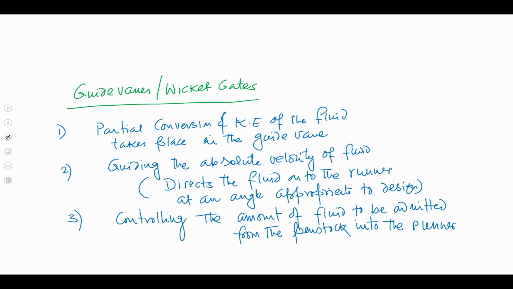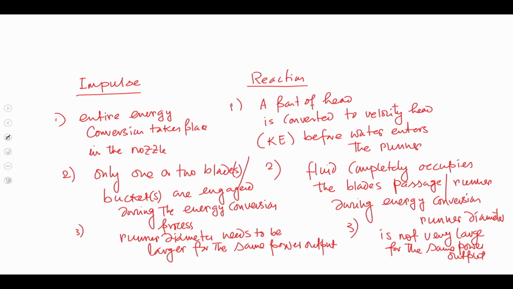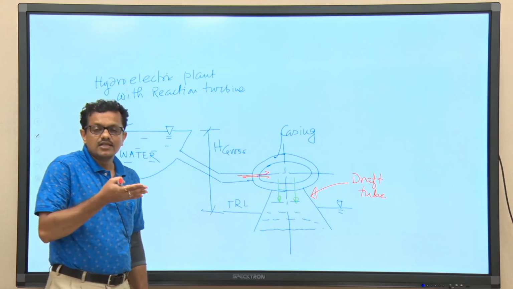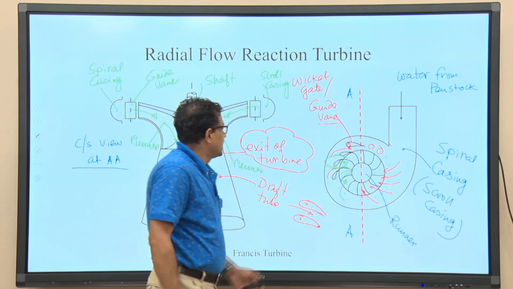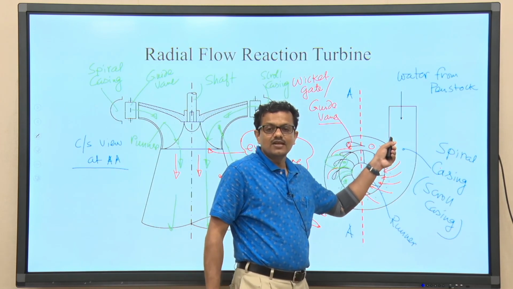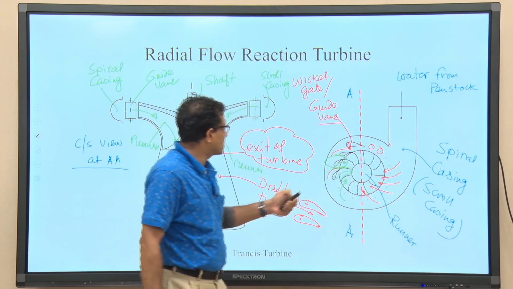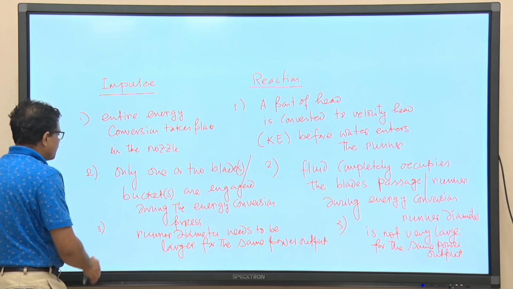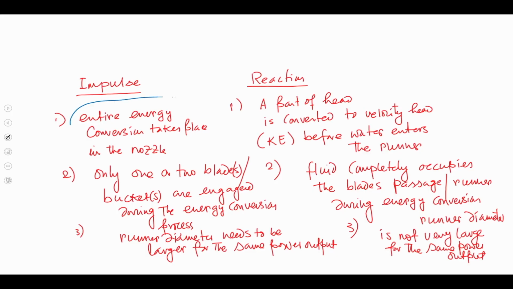Okay. So, now which is very important at this point of time that I was talking about, that we have understood the operation of the reaction turbine, essentially by knowing the flow path. So, in the direction of flow we have seen. Now, if I go back to the slide wherein I have written the difference between impulse and reaction turbine, if we look at this particular point, a part of the head is converted to the velocity head before water enters the runner.